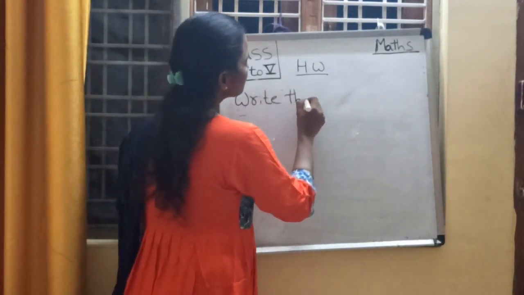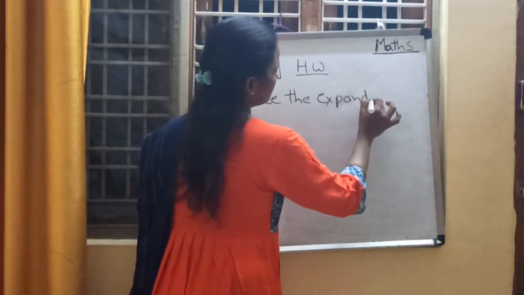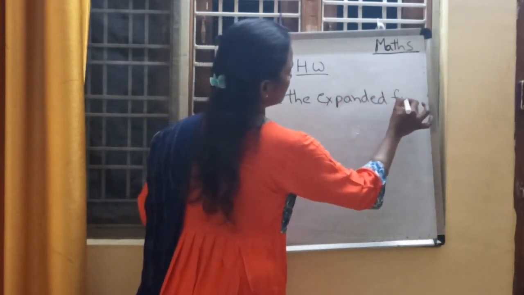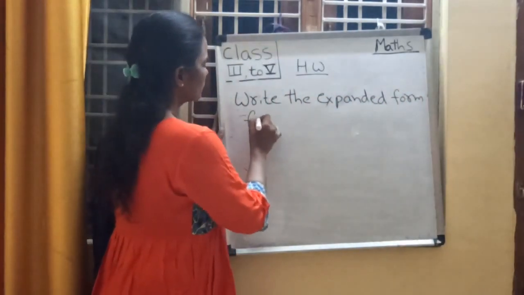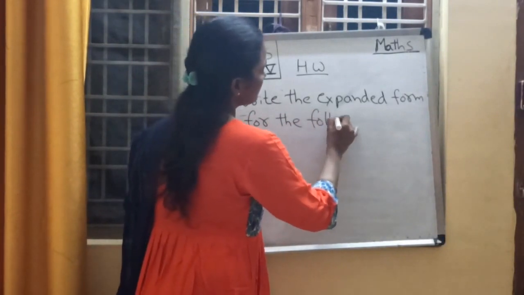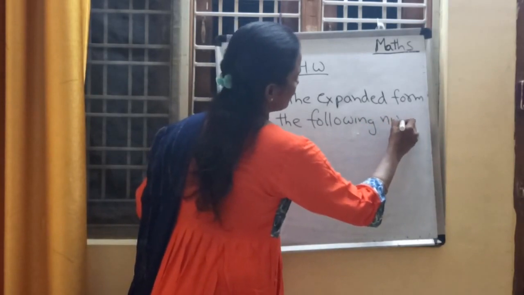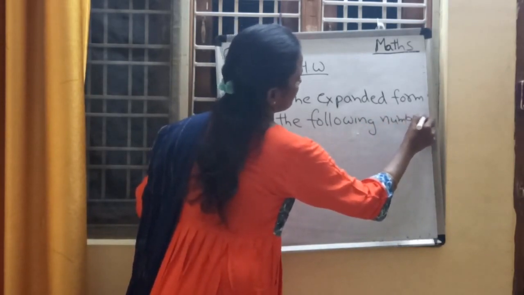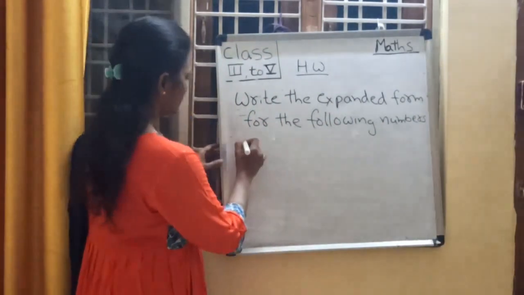Write the expanded form for the following numbers.